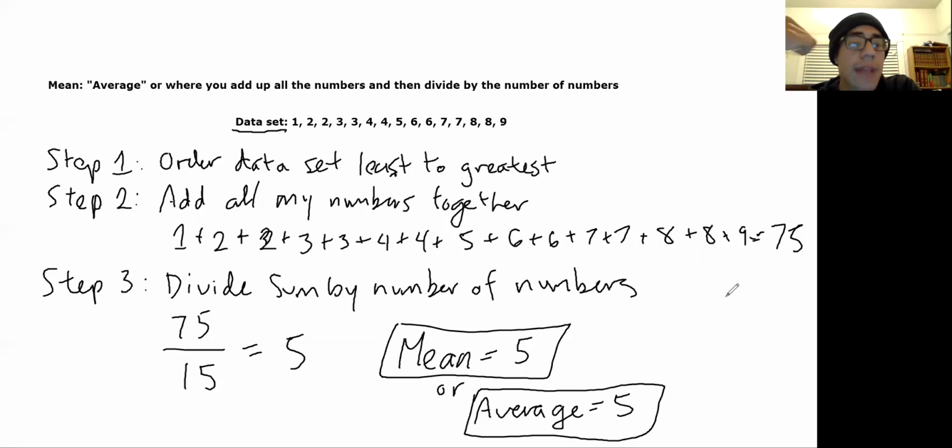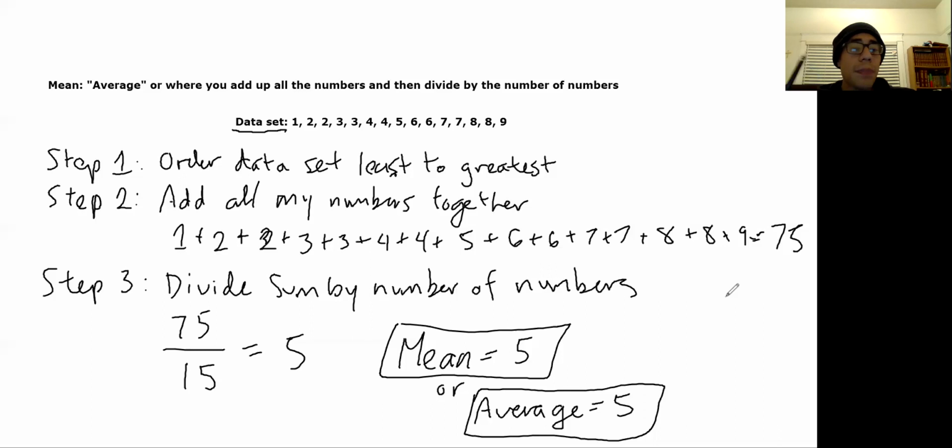So in this case, when I ask you, can you find the mean of this data set, these are the steps that you're going to do. The first thing is you need to make sure that you order the data set from least to greatest. Right here, I have all the numbers in least to greatest already set, so good, we've already done that. But you will have data sets in which they're not in order. So just make sure to check that, make sure that they are in order. If they're not, arrange them in order. I want to see them put in order, right?